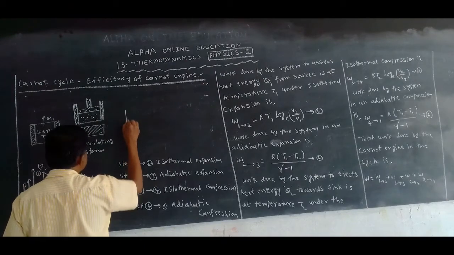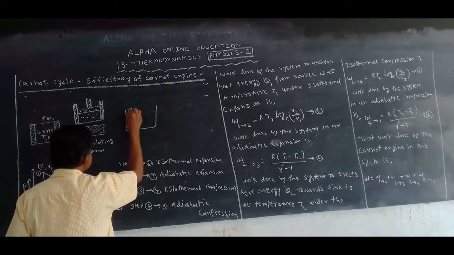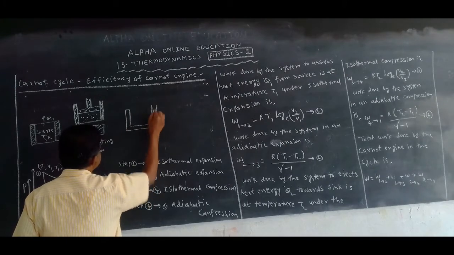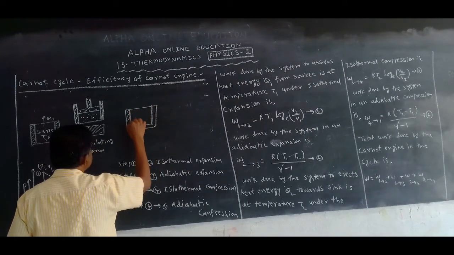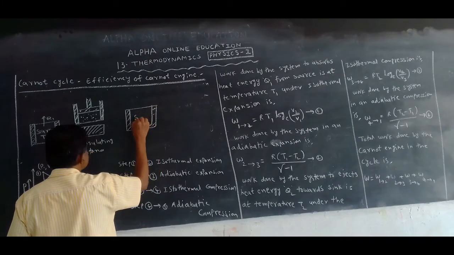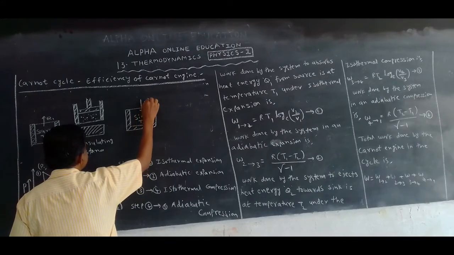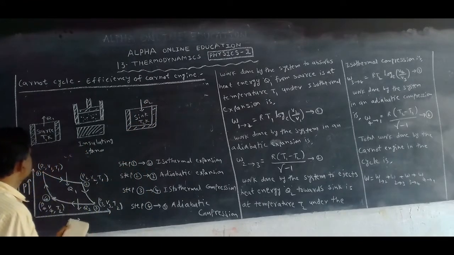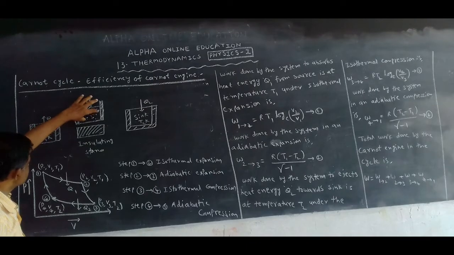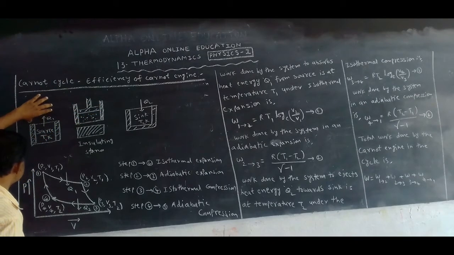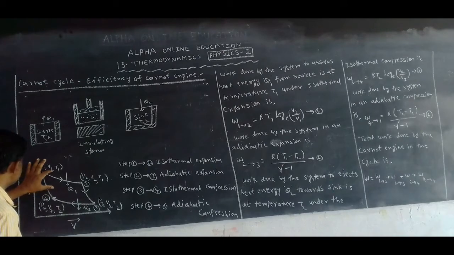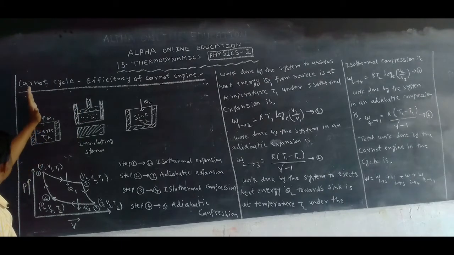Next of all we take the sink like this. This is the sink, at T2 Kelvin, which receives the heat energy Q2. Now, this is the working substance. First, I want to keep this on the source. When it is taken on the source, pressure is P1, volume is V1, temperature is T1. This working substance receives the heat energy Q1.